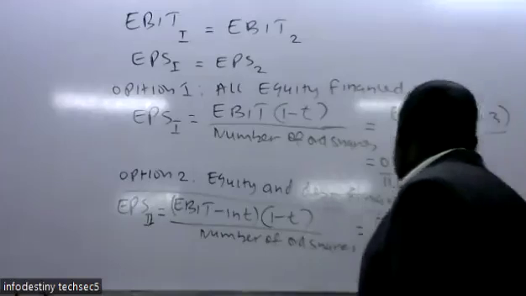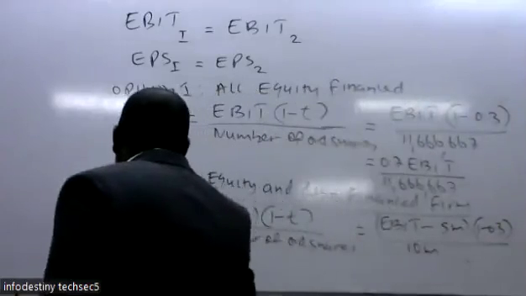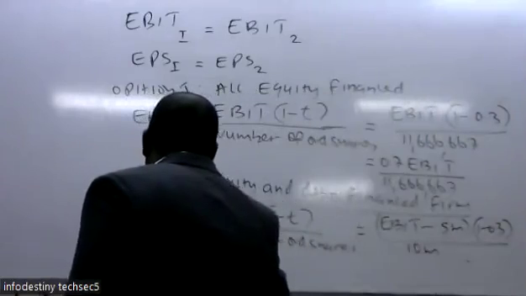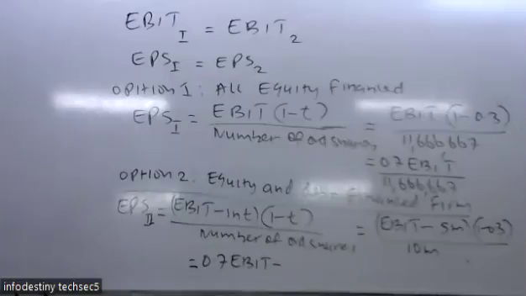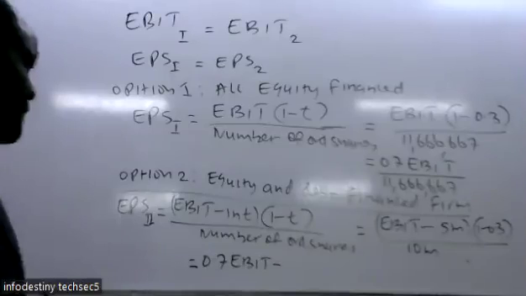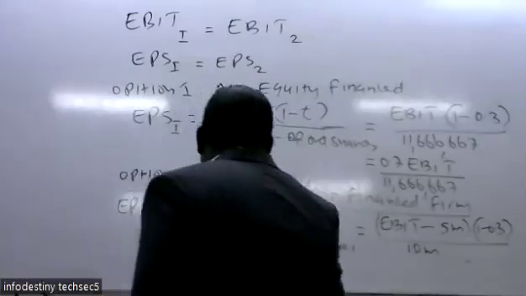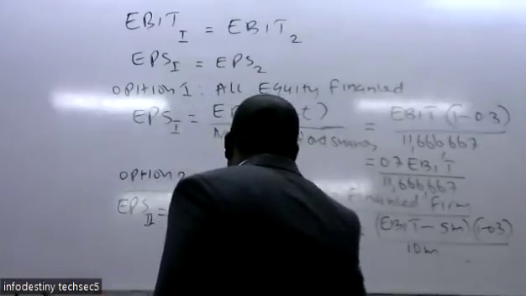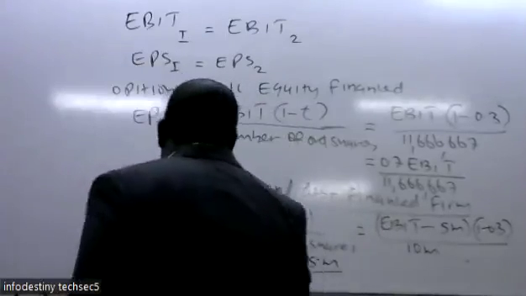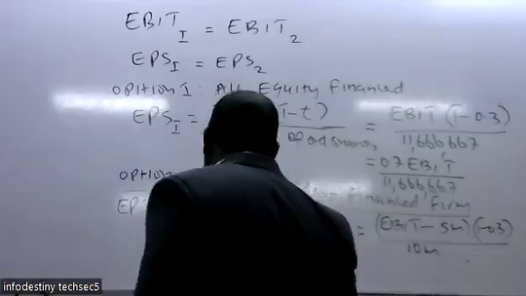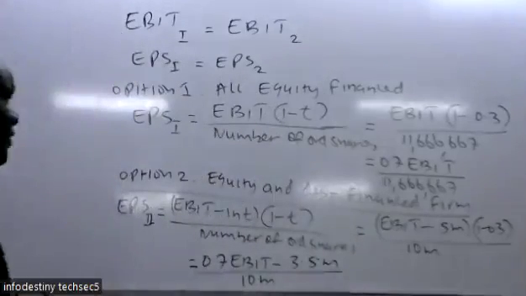So when you simplify, 5 millions multiplied by 0.7, we get 3.5 millions. We divide by 10 million ordinary shares.